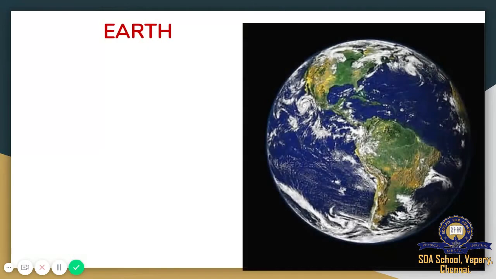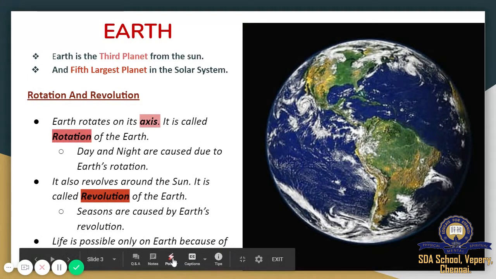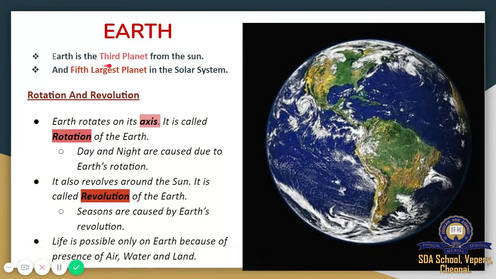So you can see the picture of our Earth, and we are going to learn a few things about Earth. As you can see, Earth is the third planet from the Sun. The first planet is Mercury, the second planet is Venus, and the third planet is our planet Earth. And it is the fifth largest planet in the solar system.